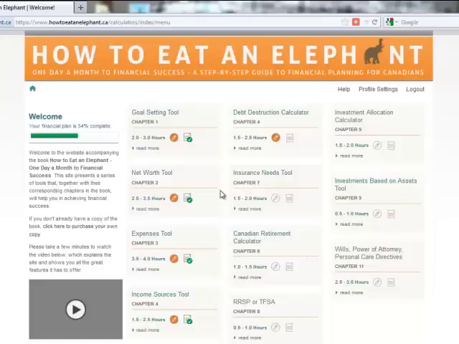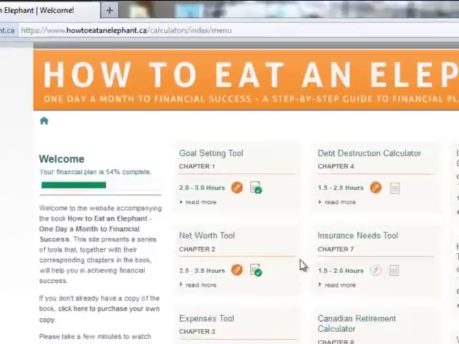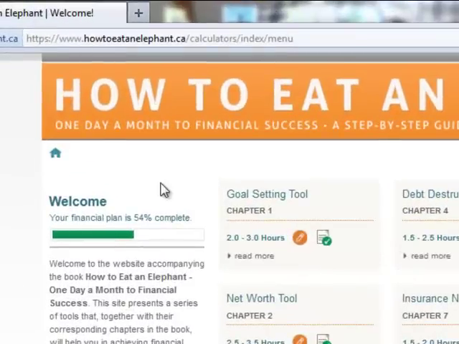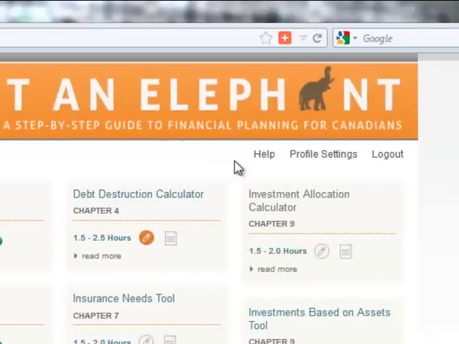I'm Frank Wigginton, author of the book, and I'm going to take you through some of the different features of the website so you can learn how to use it most effectively. To start with, some of the basic navigation. You can see here we have a home button. You can click that at any time to come back to this home page, or simply click on the banner at the top if that's easier for you.